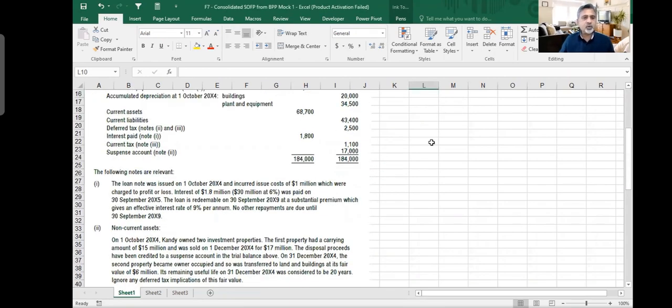If you see the loan notes, it says that the loan notes were issued on 1st October 2004, which means the beginning of the year. So any interest is for 12 months, okay? Because when you issue loan notes, you pay interest, and you always need to see for how much period you need to calculate interest.